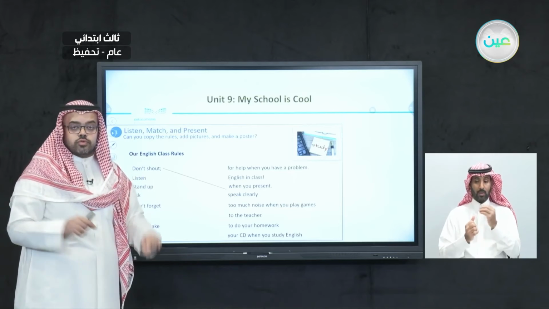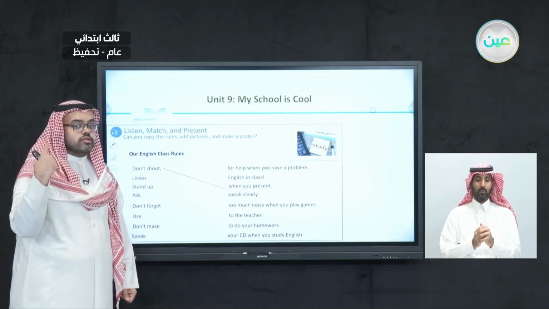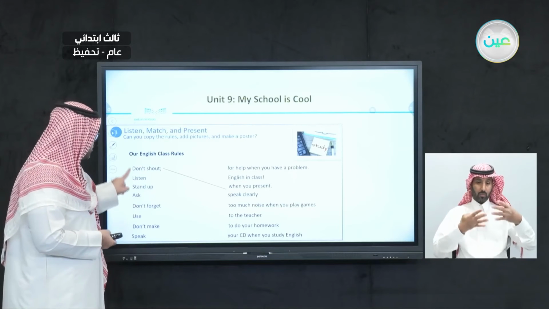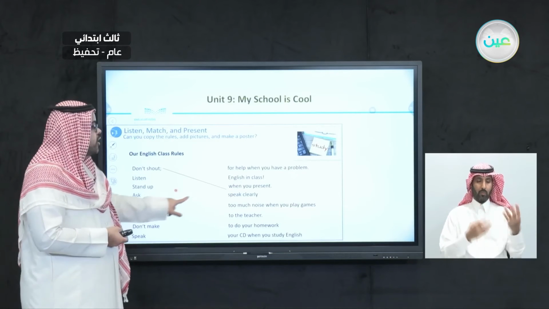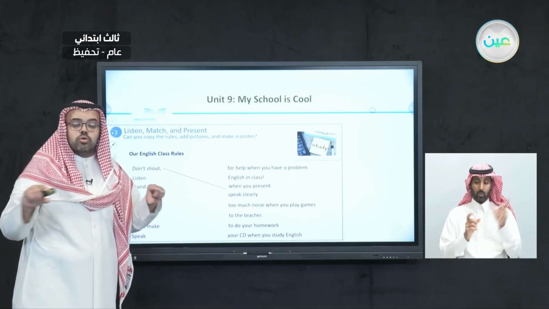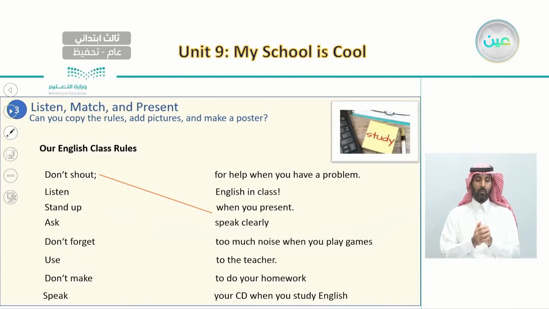So we will have one set of rules. So now all we have to do is to listen, and after we listen, we're going to match all of these verbs to the rest of the sentence to make one complete rule. So for example, the first rule we have here is don't shout, speak clearly.